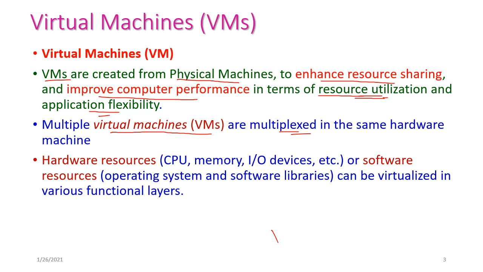For example, this is our single physical hardware machine. From this hardware machine we can create more number of virtual machines, and the size of all these virtual machines should be less than or equal to the physical machine.